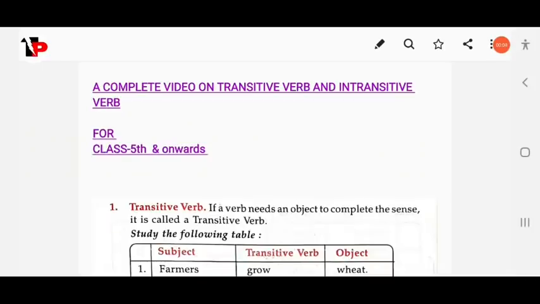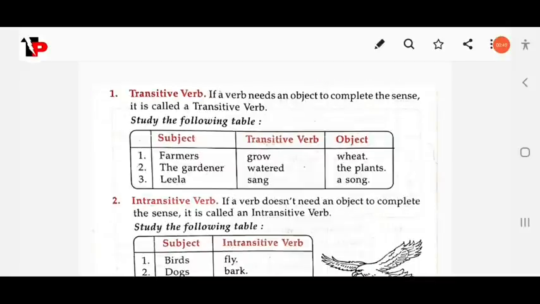Dear students, in this video we will discuss transitive and intransitive verbs. This video is useful for class 5 and onwards. So let's start the video.